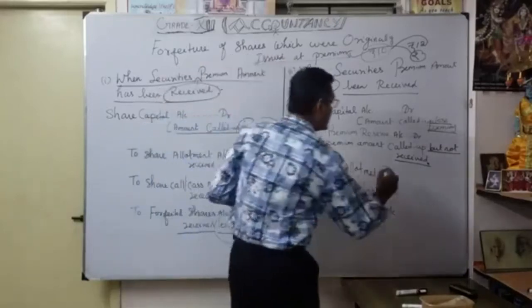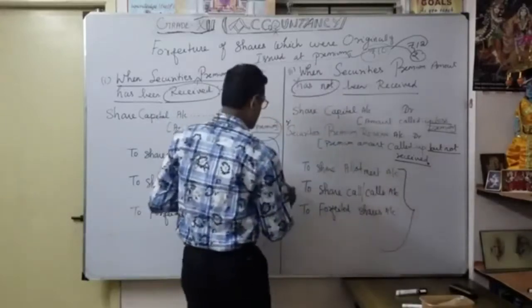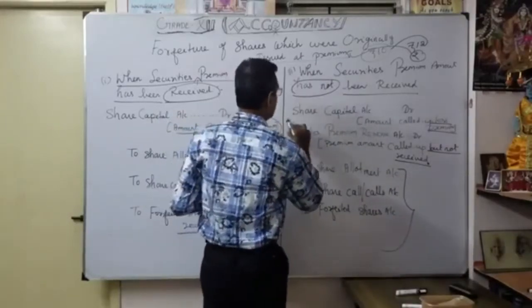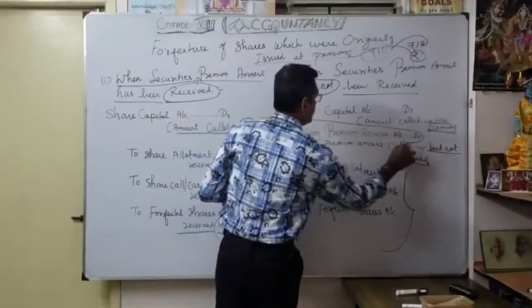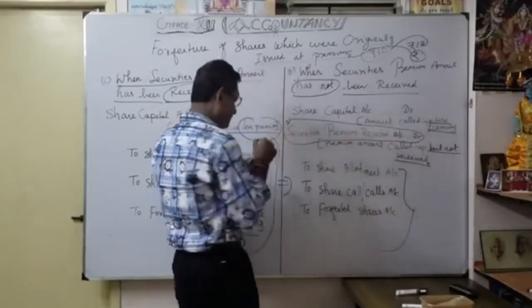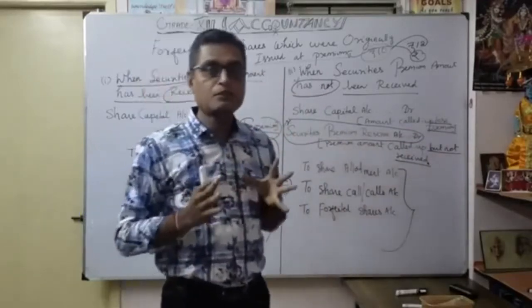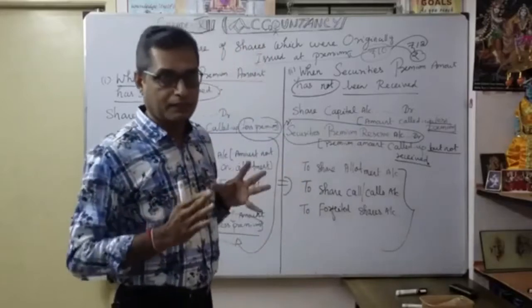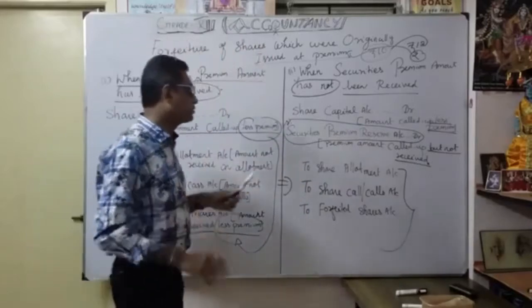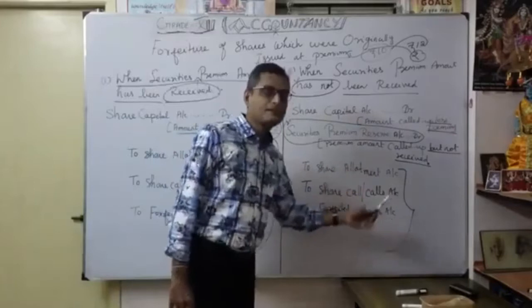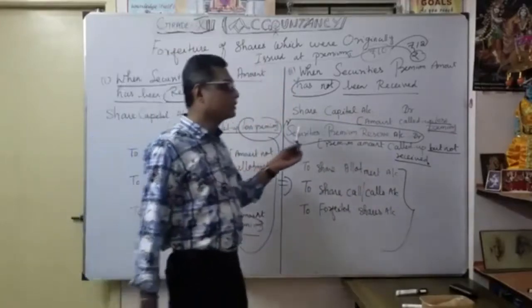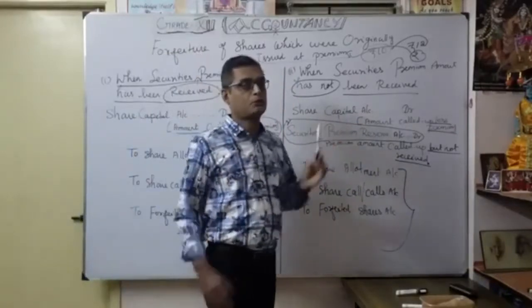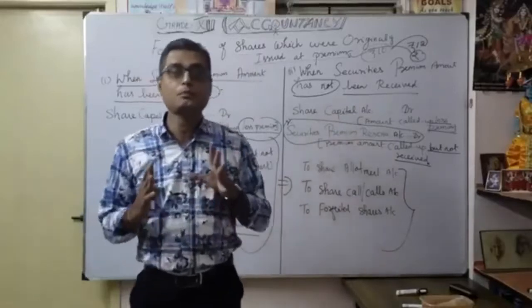So these three are the same constant. Only here it will change. So whenever the securities premium reserve amount is not received at the time of forfeiture, you want to show it as a debit. Remaining entries are all the same. They only debit securities premium reserve account. Now you understood the important possibilities.